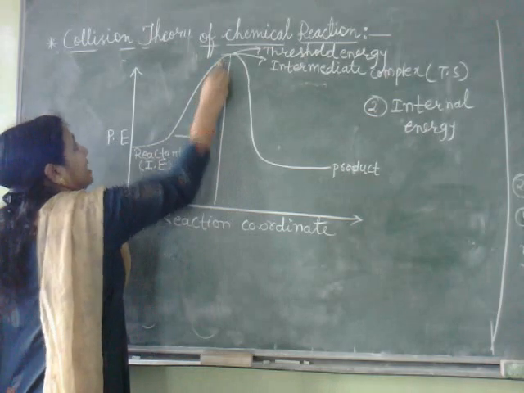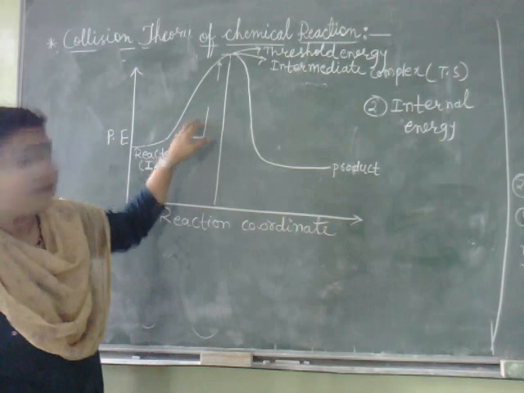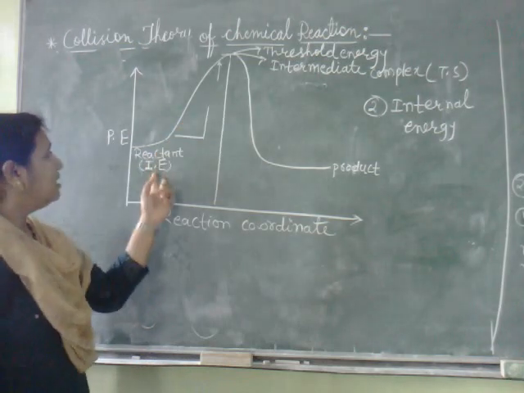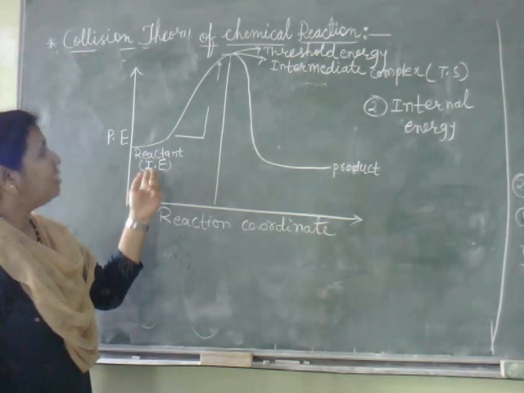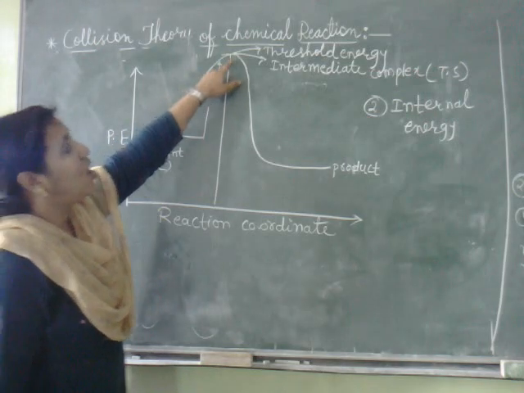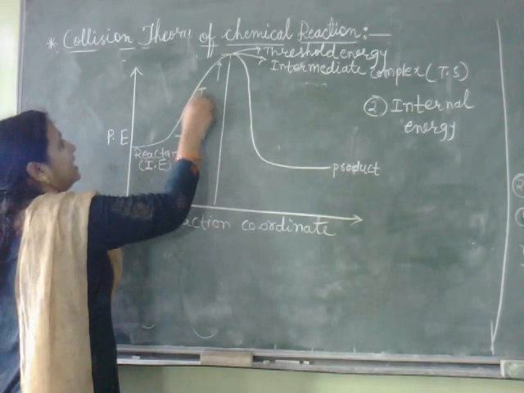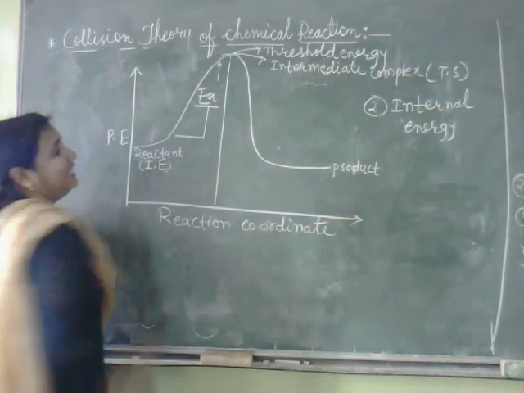This extra energy, the minimum extra energy that the normal molecule should acquire to attain the threshold energy or to form the product, is called activation energy, EA.